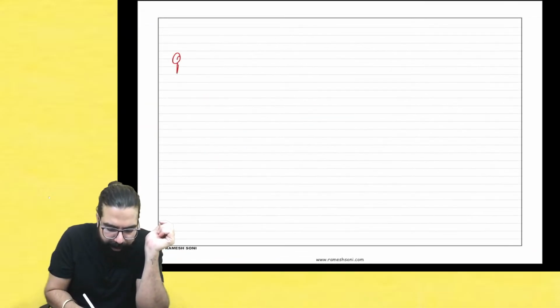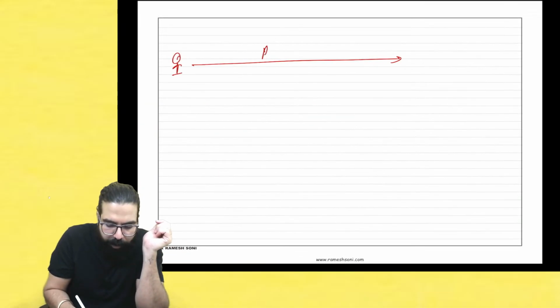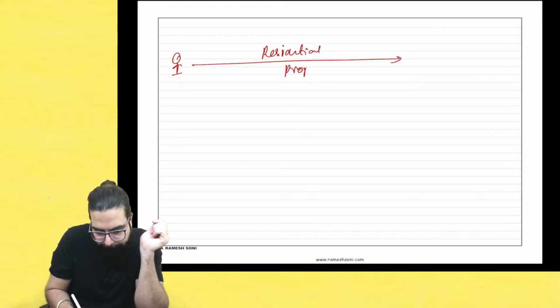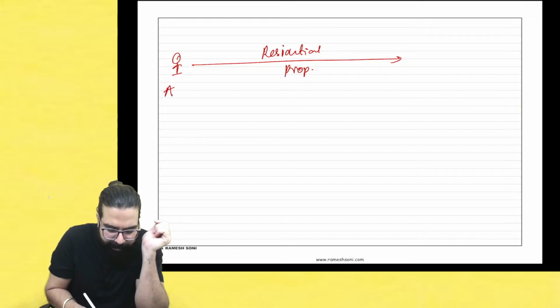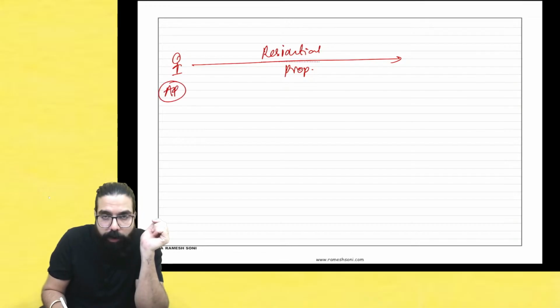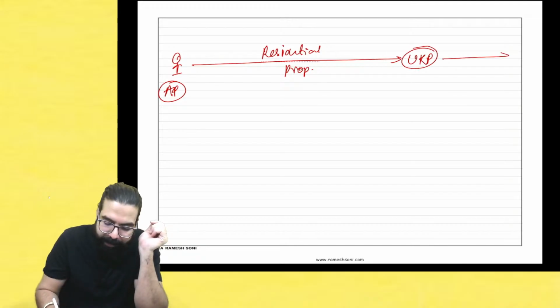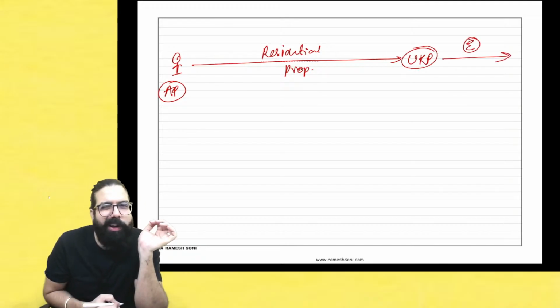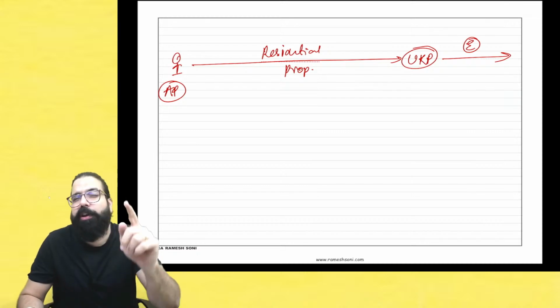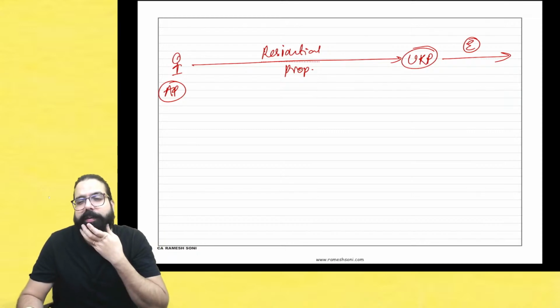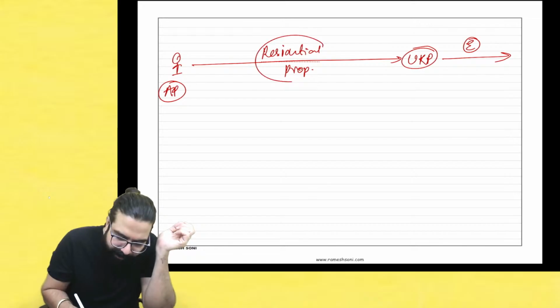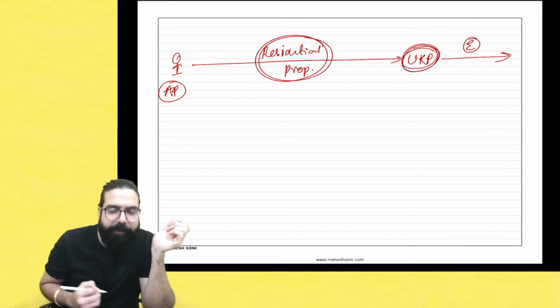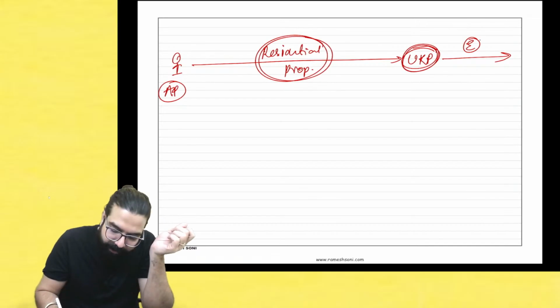If I am giving residential property, any person giving residential property to an unregistered person, then Baba, yes sir, the GST was exempted. If it is given to a registered person, he pays GST under RCM. But if I am giving residential property to an unregistered person, sir, the GST was exempted.